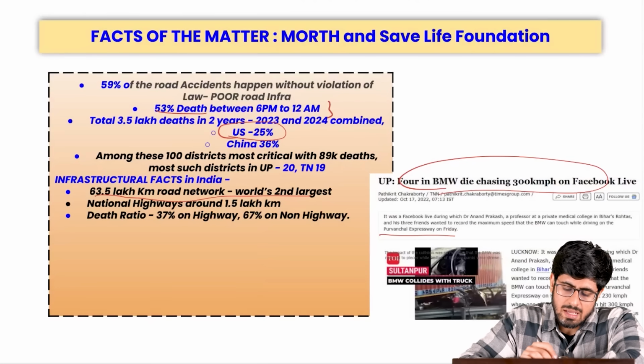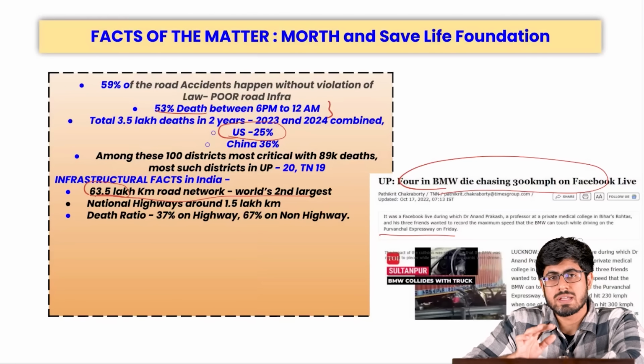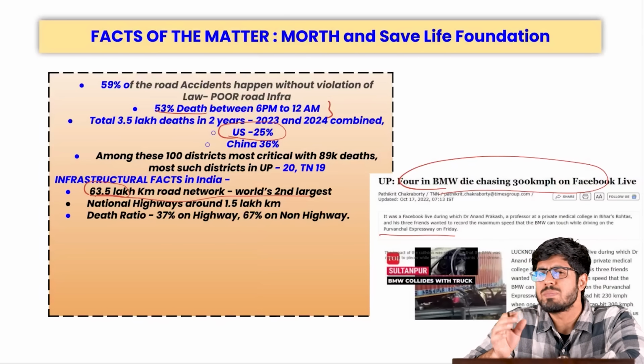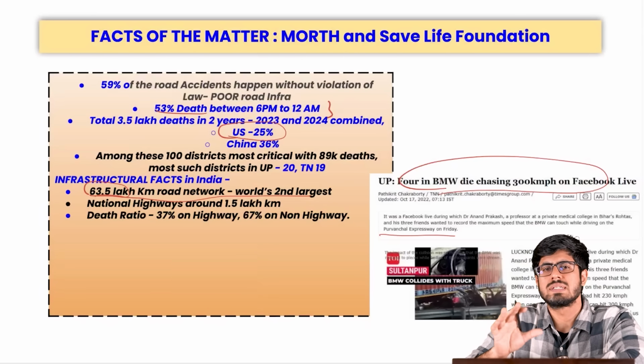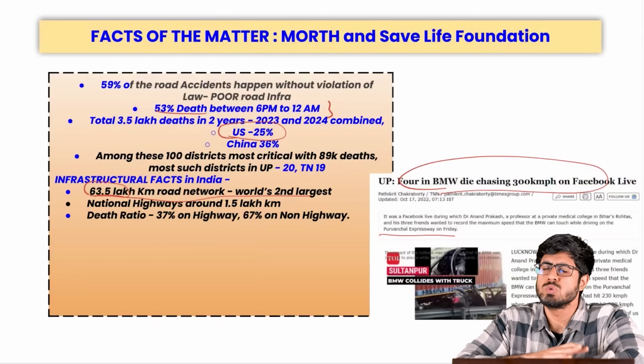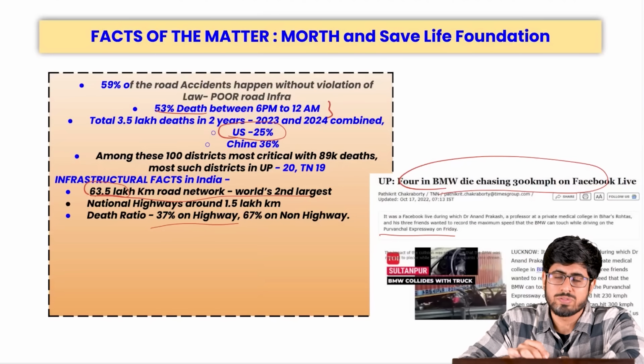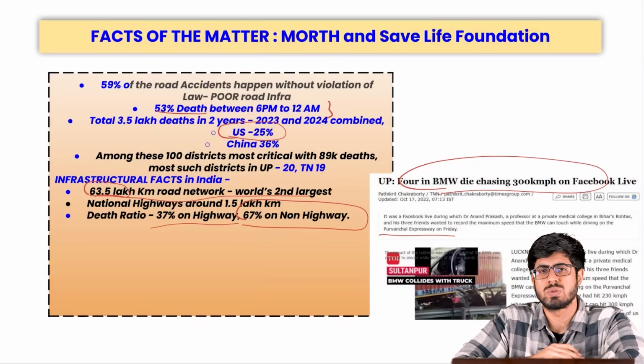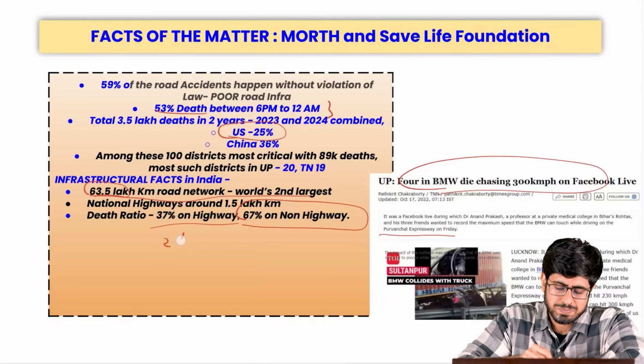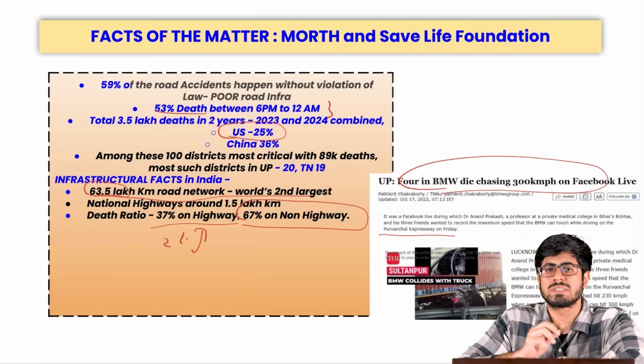We see that of this 63.5 lakh kilometer worth road that we have, only 1.5 lakh kilometer worth road are considered as national highway. That is merely around 2%. But if we see the numbers, 37% of these deaths due to road accident happen on these national highways, and merely 67% happen on non-highway roads. 2% roads contributing to the 37% of the deaths.